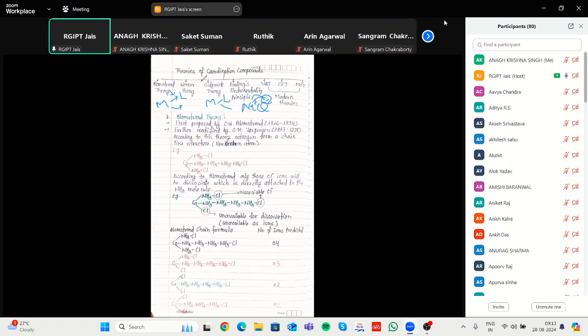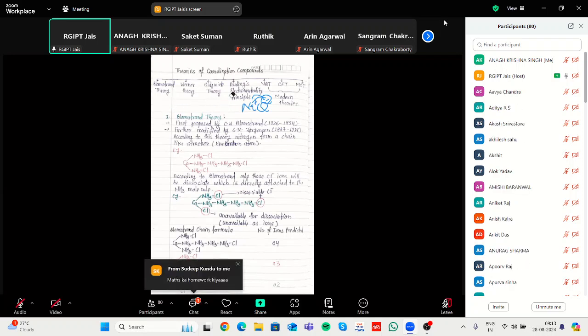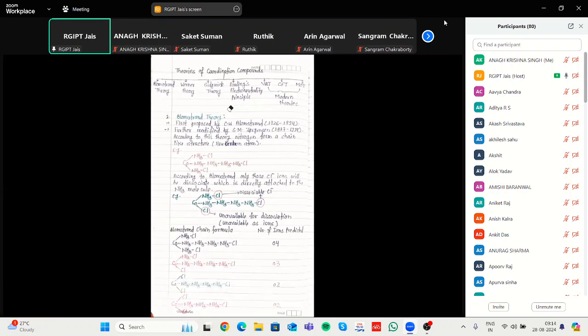That's why there are different theories that can explain coordination compounds. First theory is Blomstrand theory. Second is Werner theory, then Chattaway theory, next is the Pauling electroneutrality principle, next is VBT, then CFT, and finally MOT.